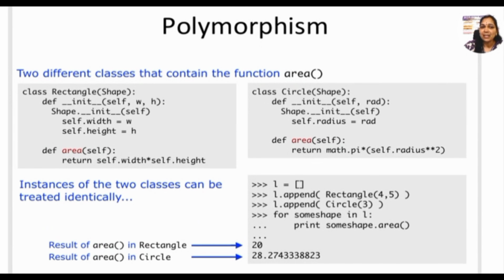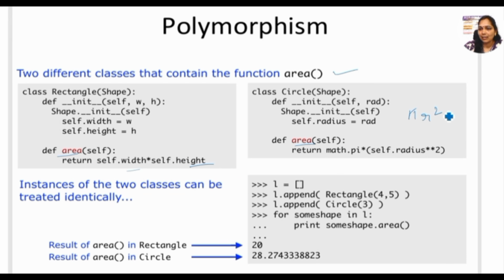Suppose two different classes contain area. Here in Rectangle I am containing area, and here too I am writing area, but internally it is different. In this one, the area is width times height. But here the area is pi r squared.